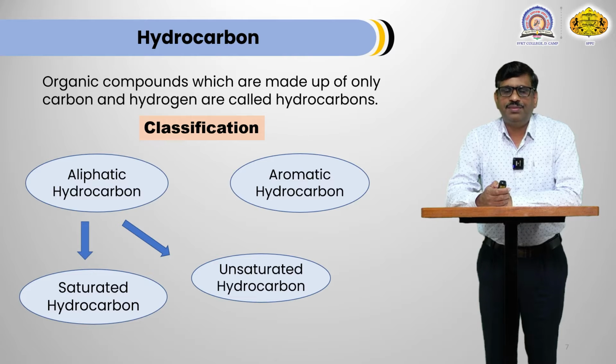Now aromatic hydrocarbon means the hydrocarbon which obeys the Huckel rule, means 4n+2 pi electron rule is obeyed by this type of hydrocarbon. We are going to see nature of hydrocarbon as well as aromaticity in detail in upcoming slide.